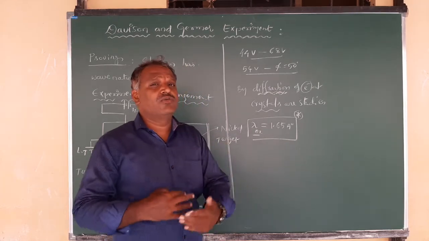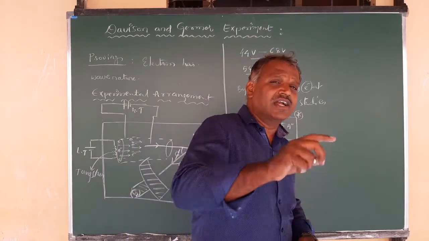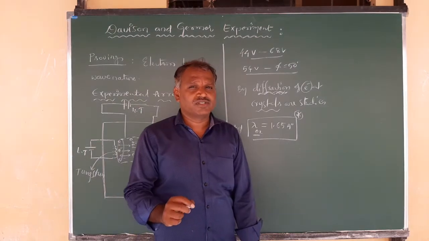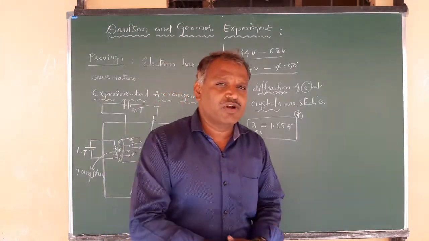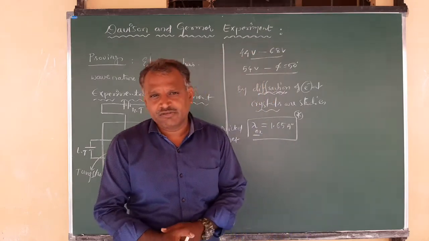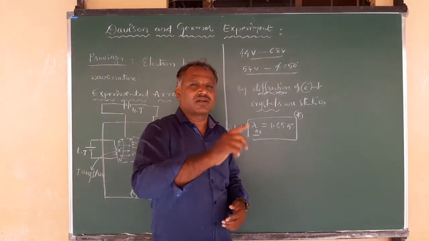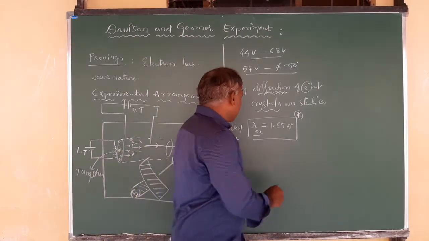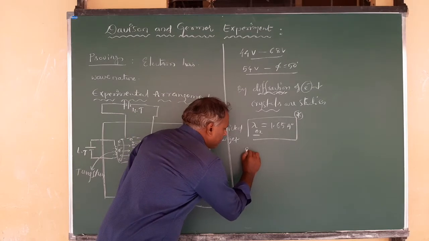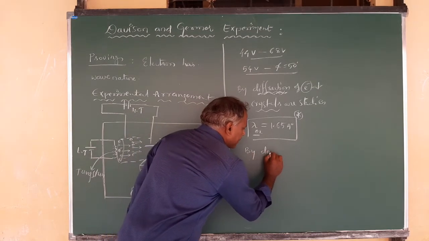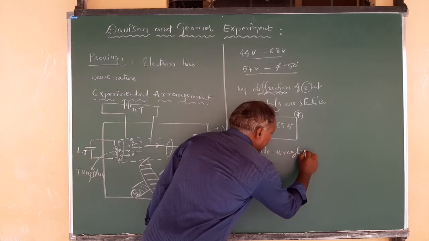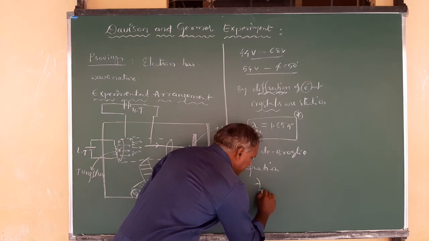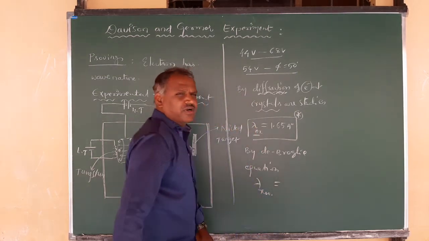But what about the value of the wavelength associated with the same electrons when the same potential of 54 volts is applied? Theoretically, with the help of the de Broglie equation, what is the wavelength associated with that electron when it is accelerated by a potential of 54 volts? We have the wavelength by the de Broglie equation. It is a theoretical calculation by using the formula provided by de Broglie.